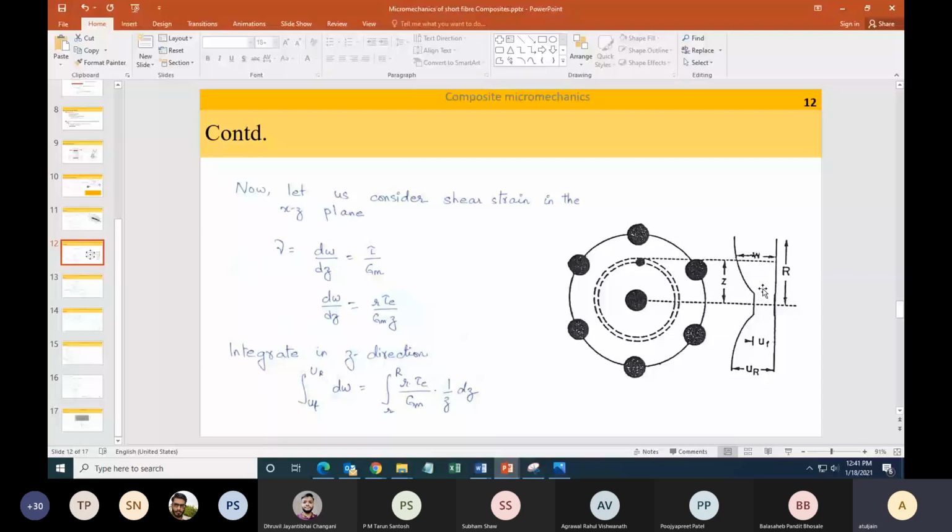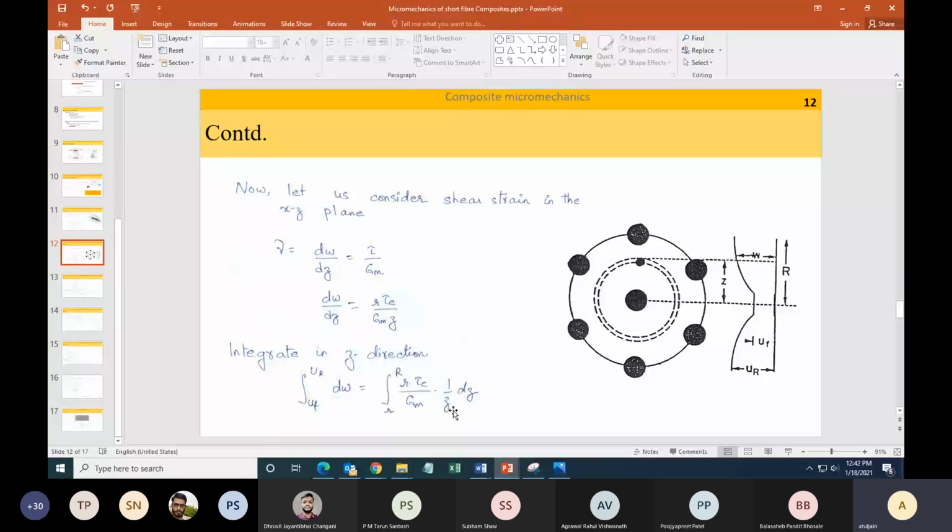Can I say that this R is actually a function of the fiber volume fraction? If my fibers have high fiber volume fraction, then the value of capital R will be small or low. And if my volume fraction is low, the value of capital R is going to be high. So in this formulation, indirectly the fiber volume fraction is coming based on what is the integration limit of the fiber, while doing our integration.